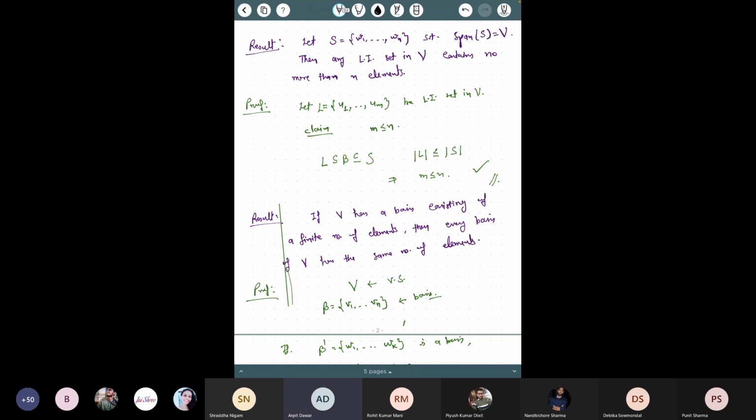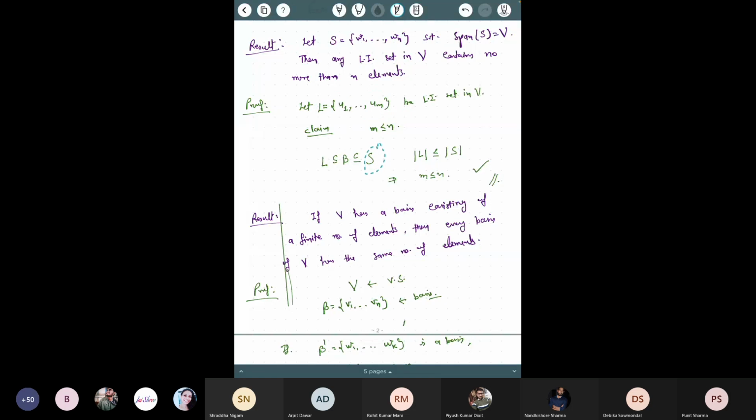So here you are saying that this is L, and then this, right. Okay, yeah, that's a good point. You have noticed a good point here, I missed that. So he's saying that you are taking this L as a linearly independent set. This is fine. S is a spanning set, this is also fine.